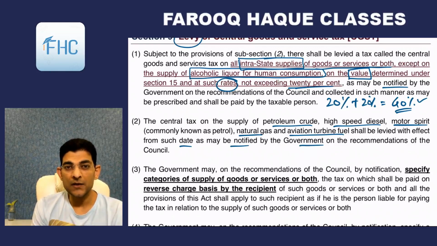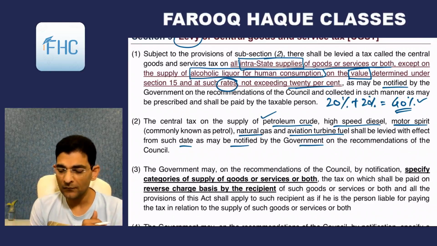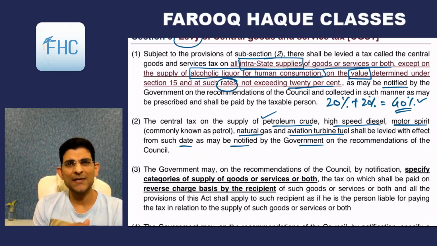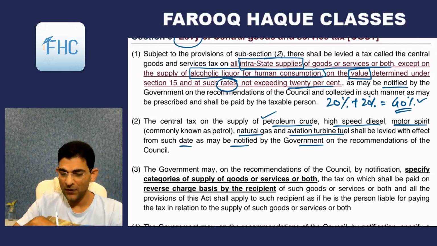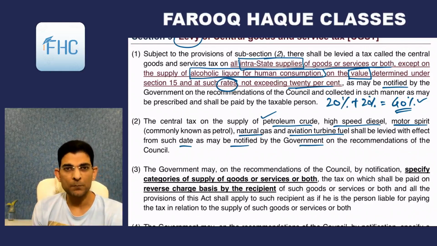As far as alcoholic liquor is concerned, the government doesn't intend to impose GST, therefore they have excluded it from subsection 1. But as far as petroleum products are concerned, the government's intention is to impose GST but from a future date, not right now. So they have kept it in subsection 2 and said that we will impose it as and when we think fit to do so. But right now it is not imposed.